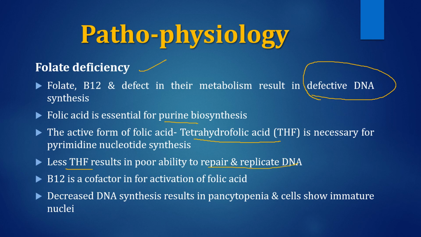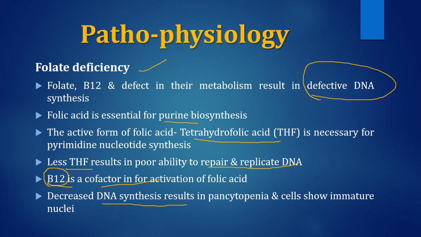Vitamin B12 acts as a cofactor for the activation of folic acid. Folic acid is converted into tetrahydrofolic acid or methylene tetrahydrofolic acid, and this methyl group exchange, which makes it active, is the folic acid activation process, and this requires B12. That's why B12 deficiency will result ultimately in non-active folic acid and ultimately poor DNA synthesis.